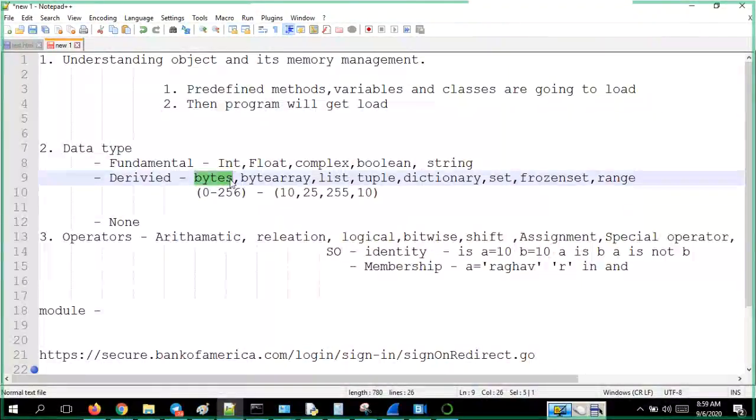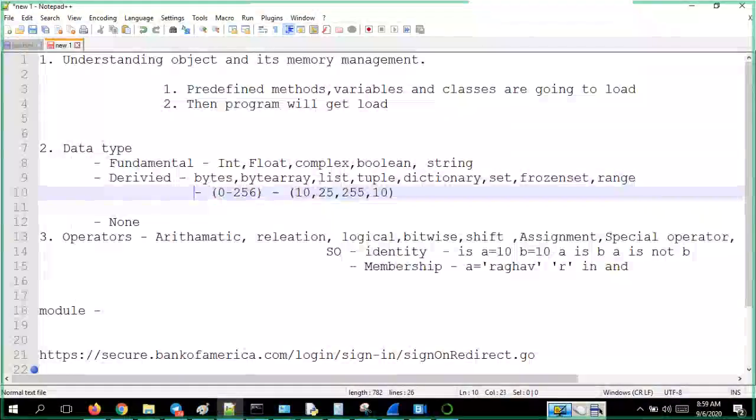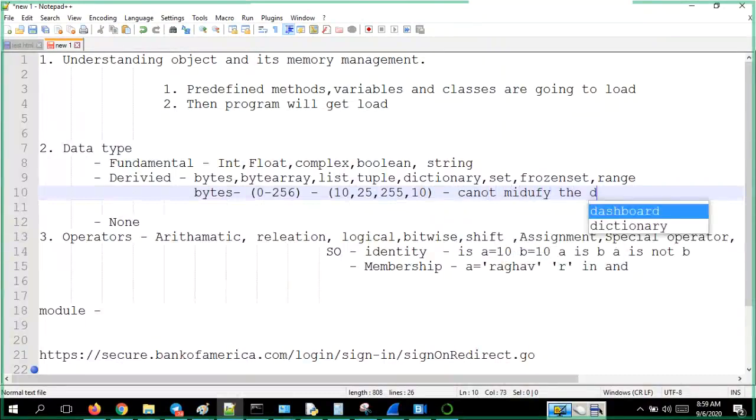This is the bytes data type where you cannot modify the data. Sorry, guys.